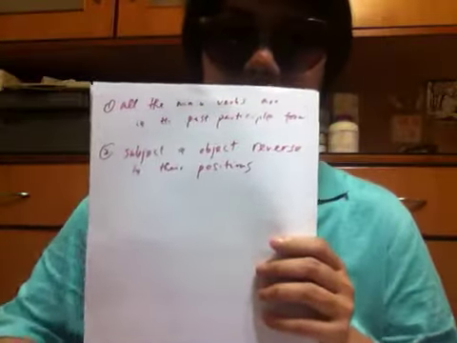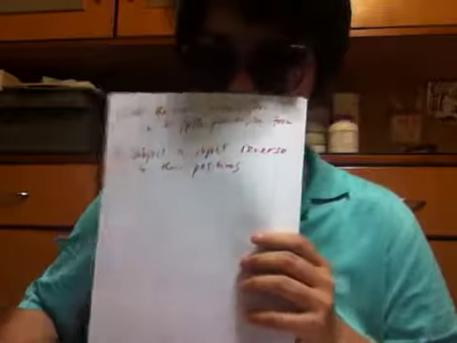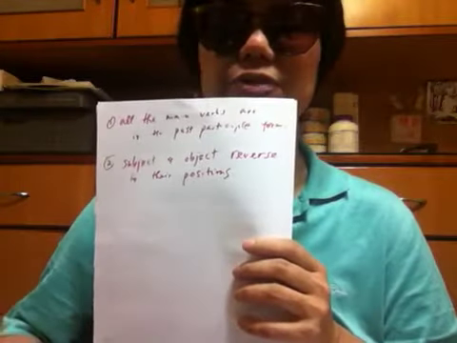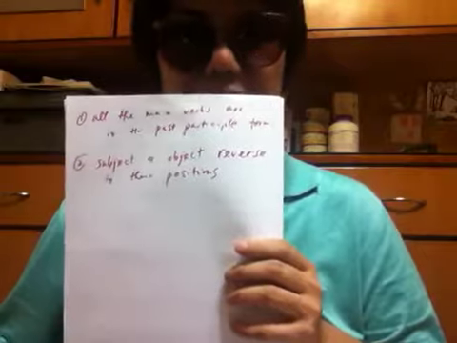The first rule is like this, and the second rule is that the subject and object reverse their positions. We have discussed what a subject is and what an object is, okay? Now you try: subject and object reverse their positions. For example, in the last example, the cats and the meat reverse their positions.